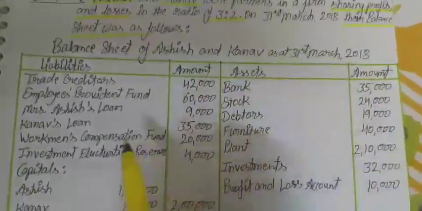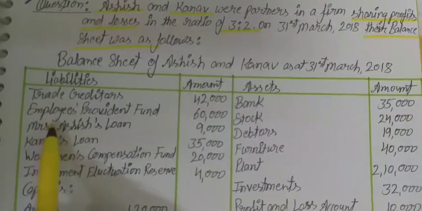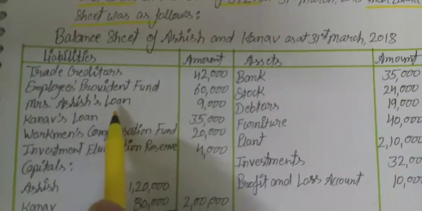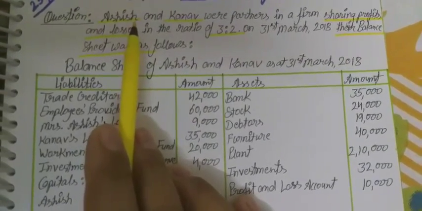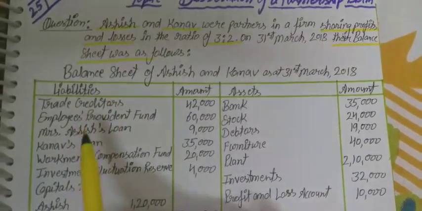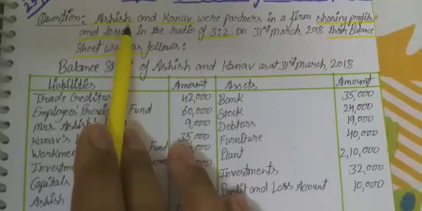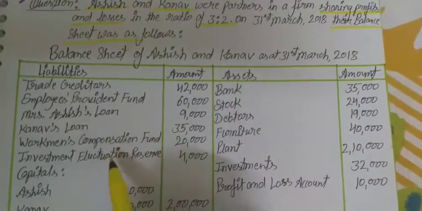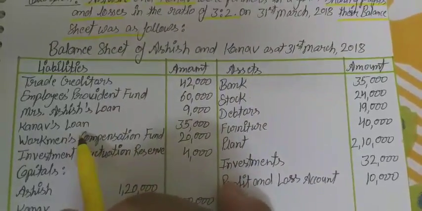In the balance sheet we can see on the liability side: trade creditors, employees provident fund, Mrs. Ashish loan, which means Ashish's wife. Ashish is a partner, so we can say Mrs. Ashish loan is the loan of the wife of the given partner. What transaction we have to do, we will do when we solve the question. Next, Kanav's loan. Kanav is a partner, so Kanav has already given a loan to the firm.